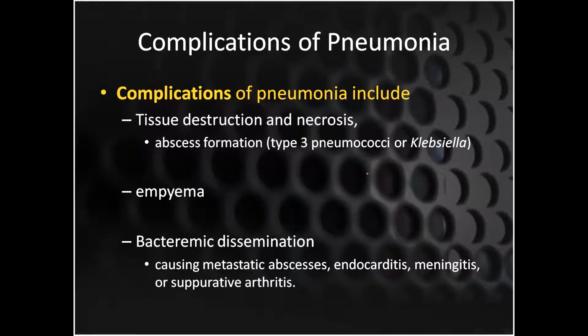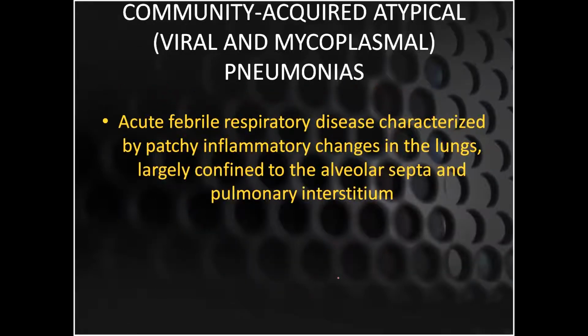So as far as the complications of the pneumonias are concerned, the complications include tissue destruction and necrosis. So there will be the abscess formation that we have just talked about. The patient is going to present with a foul smelling, greenish cough and sputum, and there could be empyema if the pleural cavity is involved. From the lungs there could be bacteremic dissemination, and it can cause metastatic abscesses, endocarditis, meningitis, or arthritis.